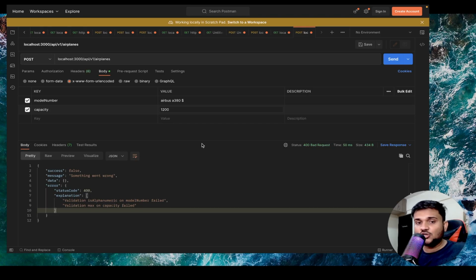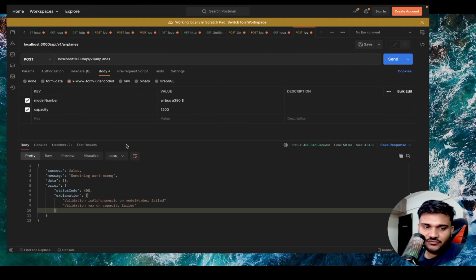Until or unless you are very sure that there is no other way that this backend service can be called by something else apart from my one particular front end, apart from that particular case, you should always have validation checks on the backend. If you're very sure that only one single front end or two, three front ends are going to interact and they have the checks in place always, then maybe you can skip it. It can be then opinionated.